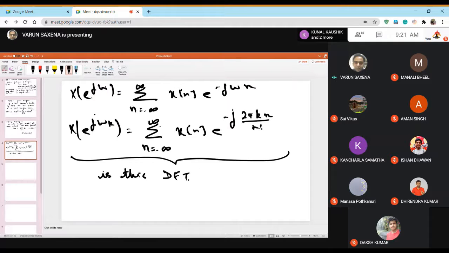But here you don't have an n-point sequence; you have this sum going to infinity in both directions. This is not DFT. But we will look into some of the properties of this function and try to evaluate what DFT is all about. That is the purpose of today's class. So till this fourth slide, I have just revised what we had done, and we'll move forward from here.